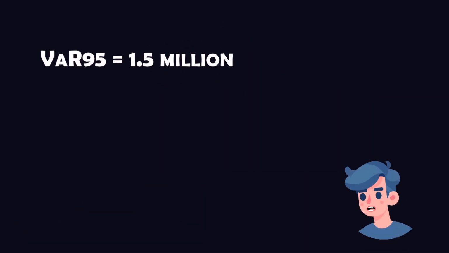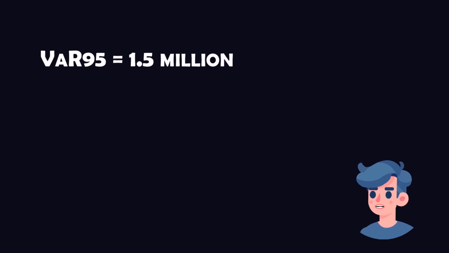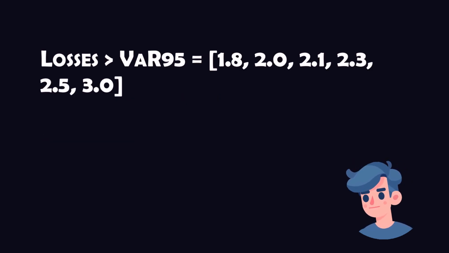Step 1. Determine the VaR at the 95% confidence level. In our example, this corresponds to the loss amount such that 95% of the losses are below it. Sorting the dataset and picking the appropriate percentile, we have our VaR at 95% equals 1.5 million. Step 2. Identify the losses exceeding the VaR. In our dataset, losses beyond 1.5 million are 1.8, 2.0, 2.1, 2.3, 2.5, 3.0.